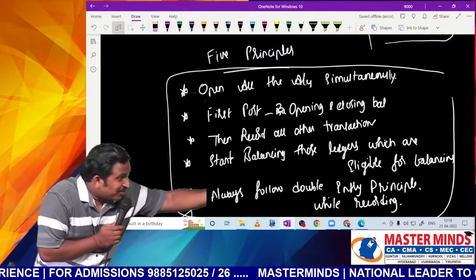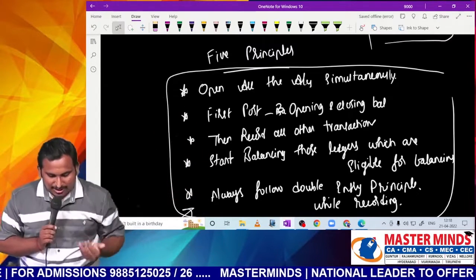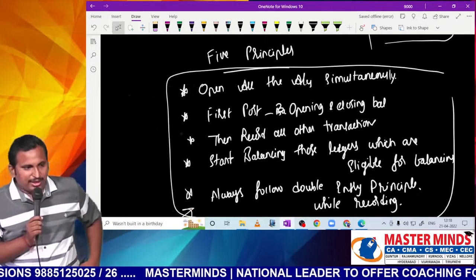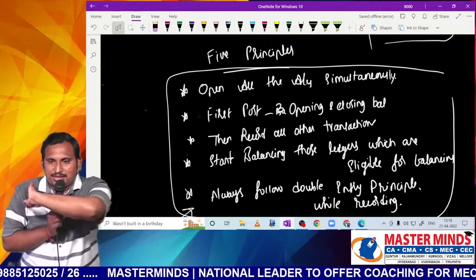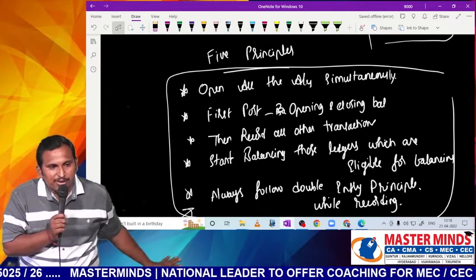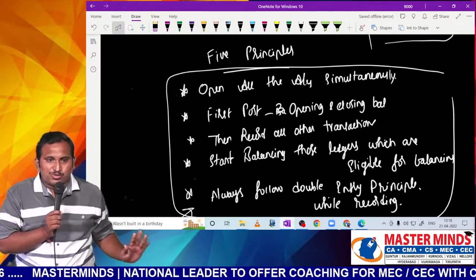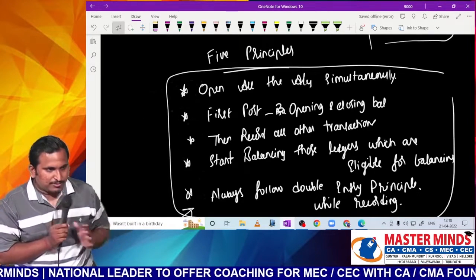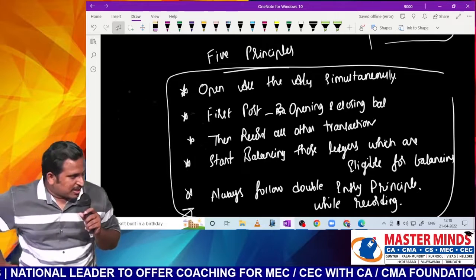Using that information we can find something else. Then at last, this is what we followed throughout our process, sir. Always follow double entry. Just follow this, sir. Any question in this chapter will become very, very simple. Most of the times you know the accounting treatment, but you lack in process only. That's all. Sir, clear? So with this I am closing this question.